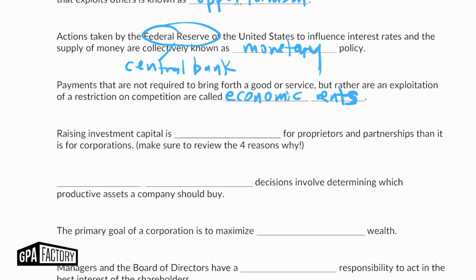Okay, raising investment capital is blank for proprietors and partnerships than it is for corporations. So really the idea here is easier or harder, but raising capital is harder or more difficult for proprietors and partnerships than it is for corporations. And make sure to review the 4 reasons why. I'll just kind of star that, but definitely something that is fair game. That would be pretty easy to ask a question on. And I know that our application question that dealt with that is rather involved. So there's just lots of pieces there. So definitely something that could pop up.